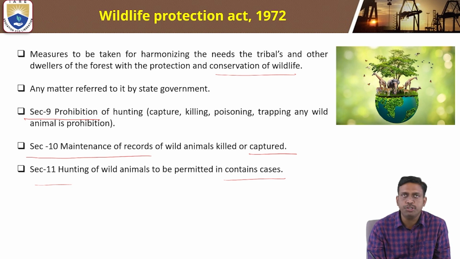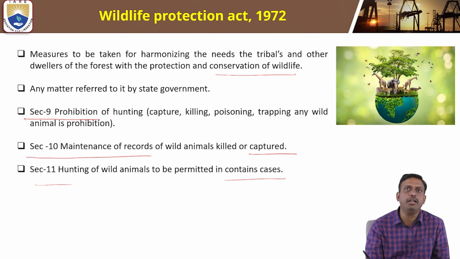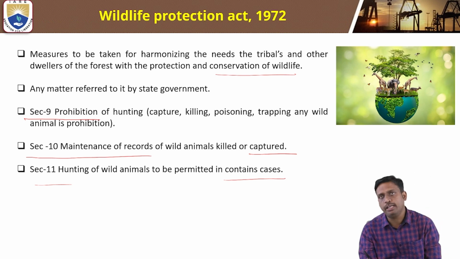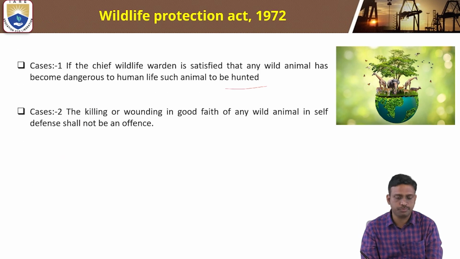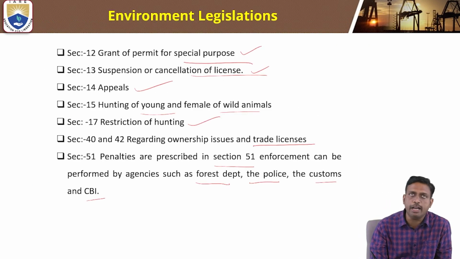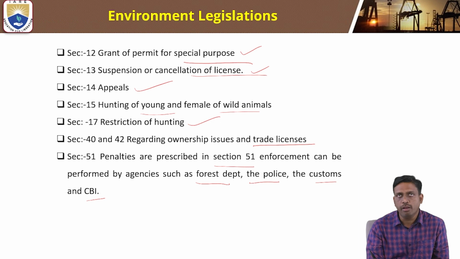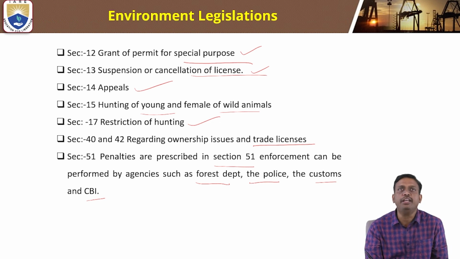Section 9 is the prohibition of hunting. Section 10 is maintenance of records of wild animals killed or captured. Section 11 is the hunting of wild animals to be permitted in some special cases, and Section 12 is the grant of permit for a special purpose, and the suspension or cancellation of license is Section 13.